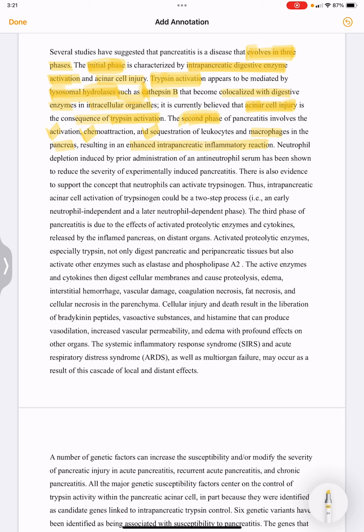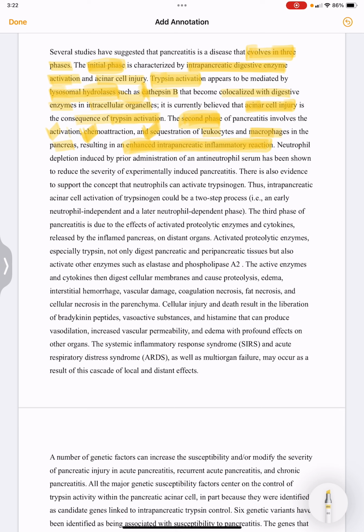Then we have the second phase of pancreatitis. In the second phase, what is happening is there is activation, chemoattraction, and sequestration of leukocytes and macrophages. So the second phase is characterized by an enhanced intrapancreatic inflammatory reaction because of the activation, attraction and sequestration of the leukocytes and macrophages. So first phase is enzyme activation, second phase is inflammatory reaction.